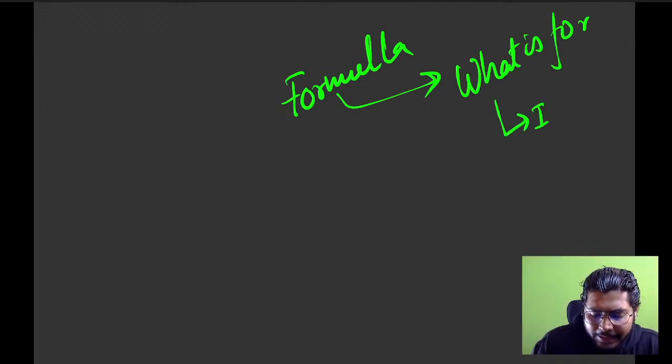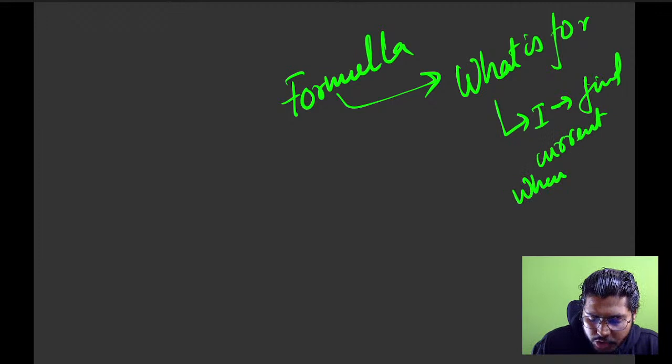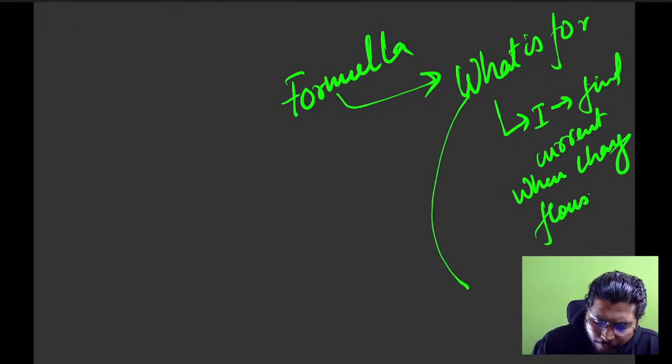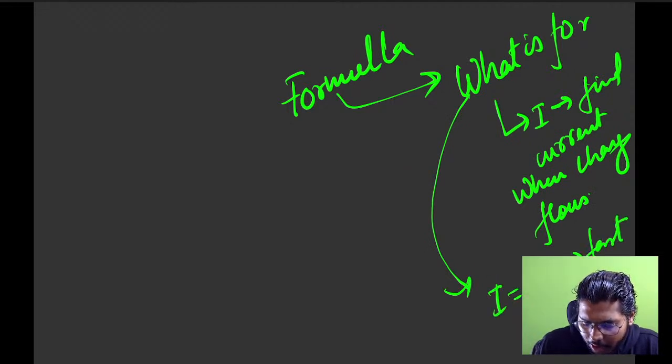Okay, if the formula I is there, it is basically to find current when charge flows. And then how do we find it? We find how fast it flows. How fast the charge flows gives the current. Means if I know that this much charge flowed, 20 coulomb in 2 seconds, I'll get the current.